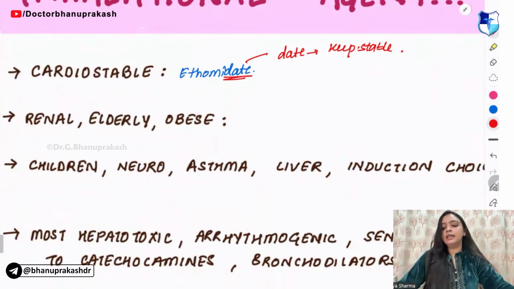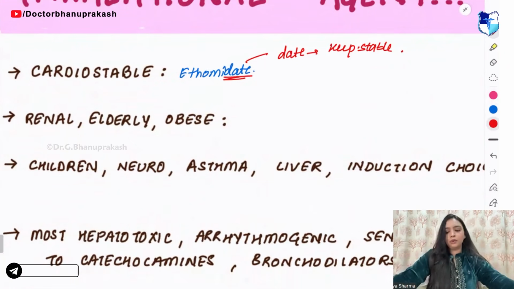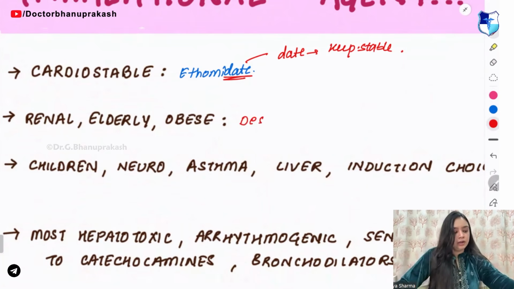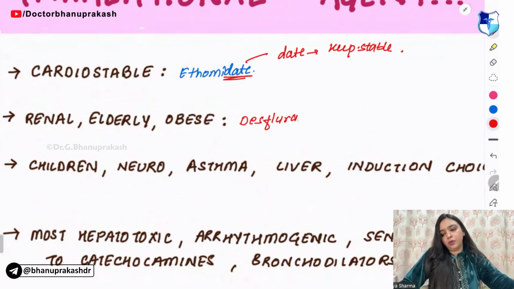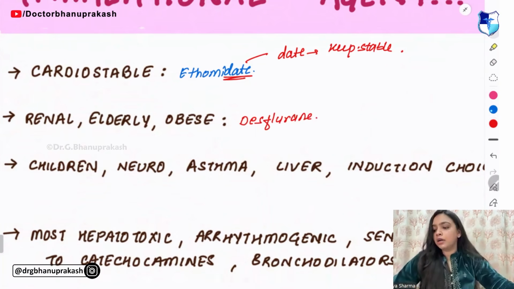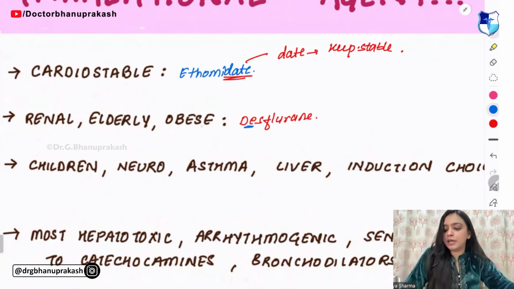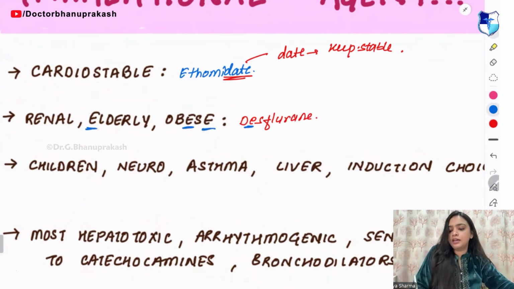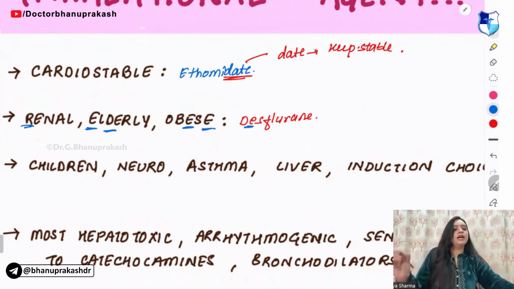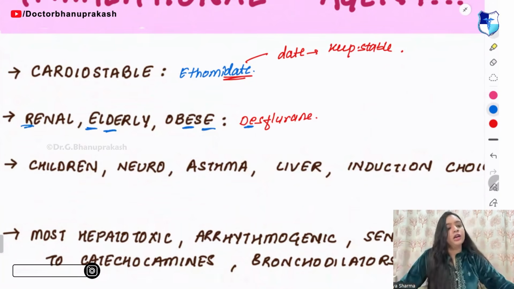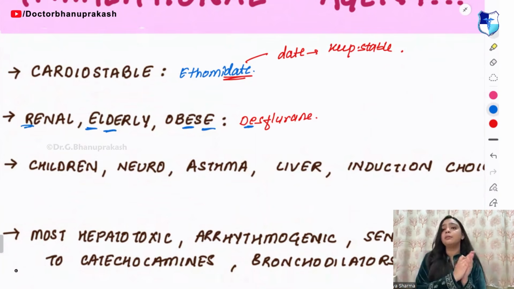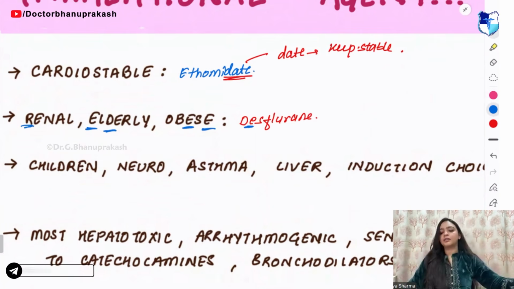Next, renal, elderly, obese. Which inhalational agent do we use? We use DES, desflurane. So remember, desflurane has E in its spelling, obese has E in its spelling, elderly has E in its spelling, and renal has E in its spelling. Etomidate is for the cardiac, and you have to keep your heart stable while going on a date, right?